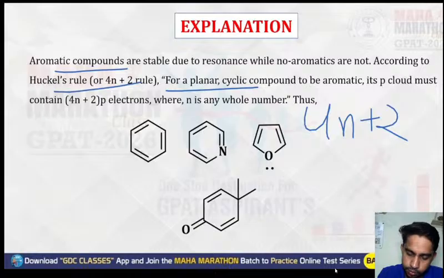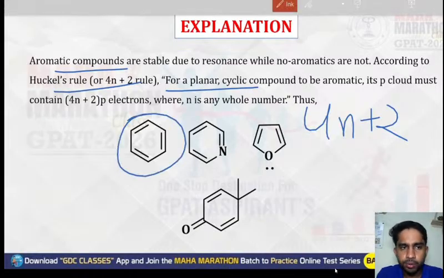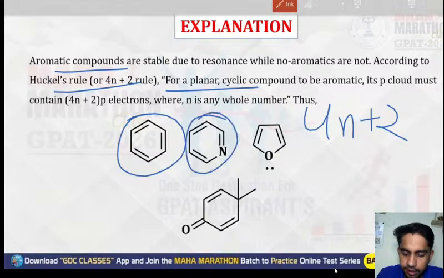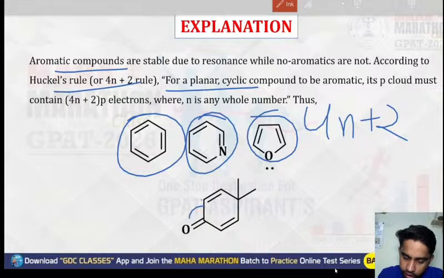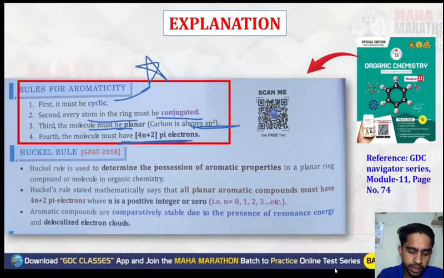If you look at this, here conjugation, alternate double bonds, are present. In this, alternate double bonds are present. In this, alternate double bonds are present. But here, alternate double bonds must be present, but they are not present here. So that's why it will not be aromatic. So don't get confused. Just remember these points and you will be able to understand this.